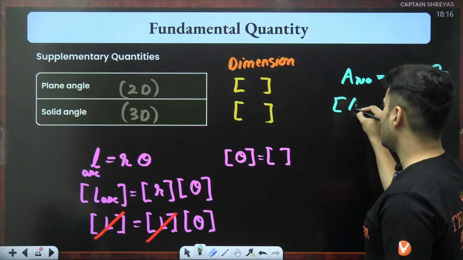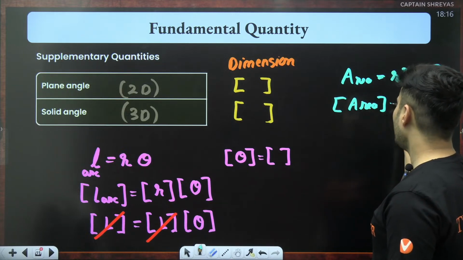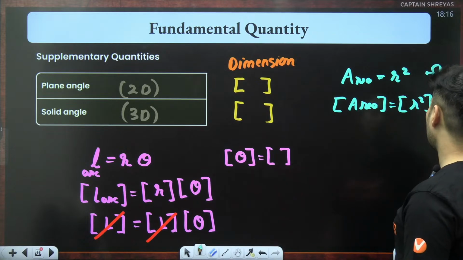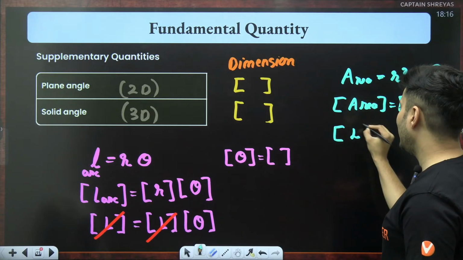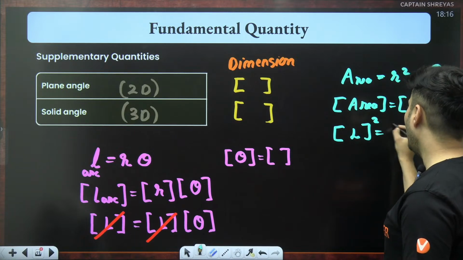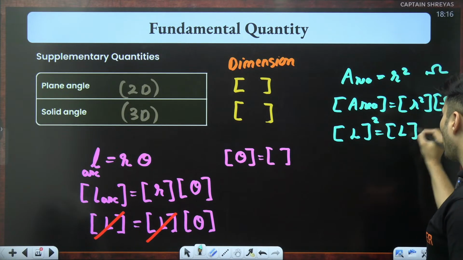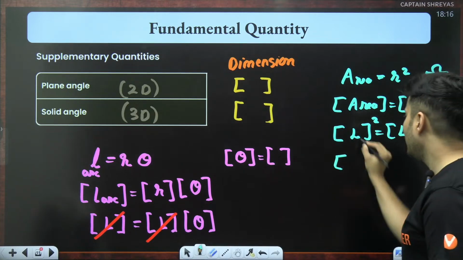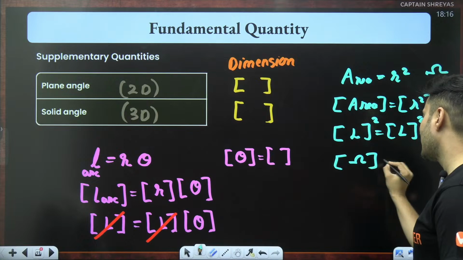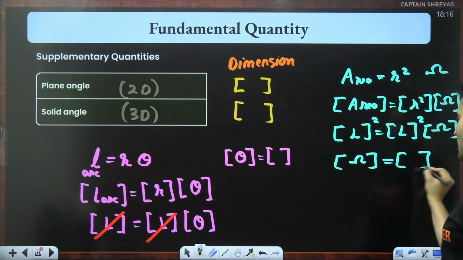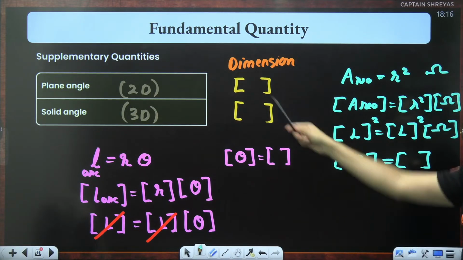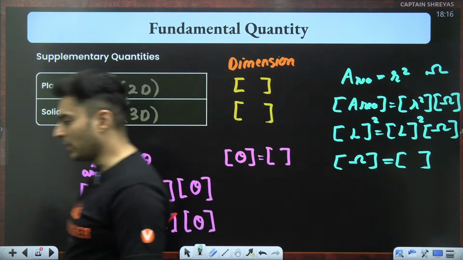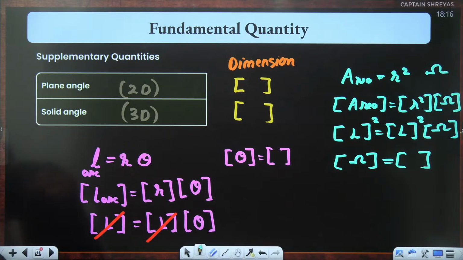So the dimensions of area is basically dimensions of r square into dimensions of solid angle. Area is length raised to 2. R square, R is length, so squaring it means again length raised to 2. So what do you see? Length square cancels, and you are getting a dimensionless entity over here. So hence both of them have no dimensions. That is the proof for it. Got it, my dear warriors?